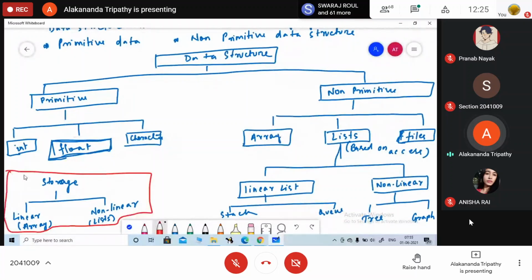If you are going for higher studies, this is one of the questions that is mostly asked. So based on the storage, how many lists are there? One is your array, the other one is your list. And based on the access, it is linear and non-linear. One is stack and queue, the other is tree and graph. Are you clear? Yes, ma'am. Okay, so do this structure. I will move to the next part.